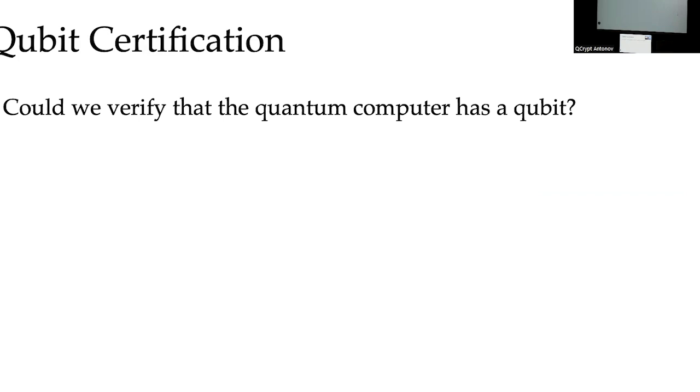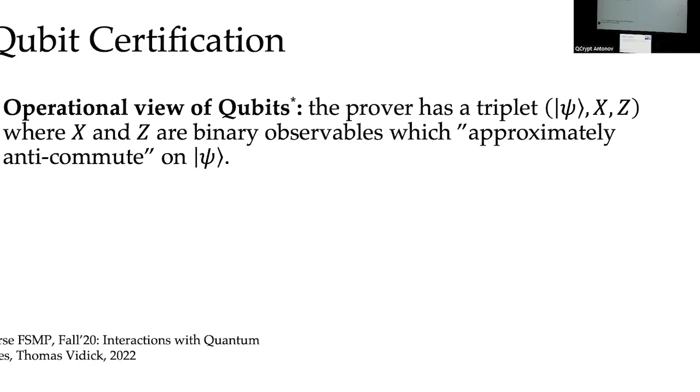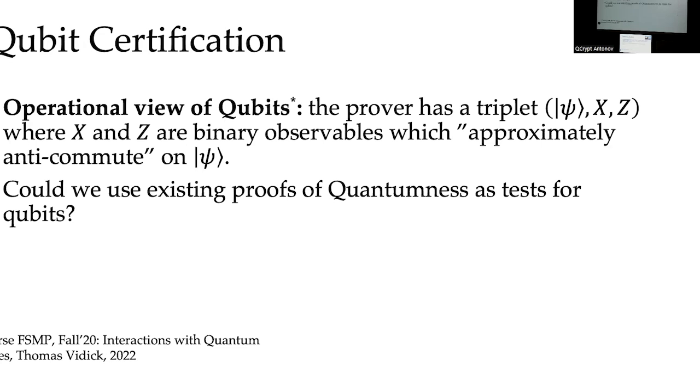What do we mean by qubit certification? What does it mean for a quantum computer to have a qubit? We give an operational view of qubits. In our definition, a qubit is a triplet psi, X, and Z. Psi is a quantum state that the prover has, and X and Z are two binary observables which approximately anti-commute on psi. The classical verifier needs to verify that the quantum prover has this state psi, and also that he has these two binary measurements which approximately anti-commute on psi.